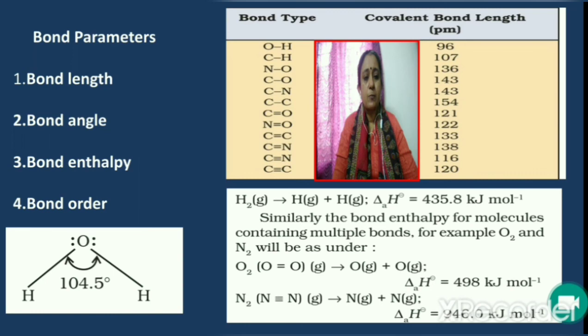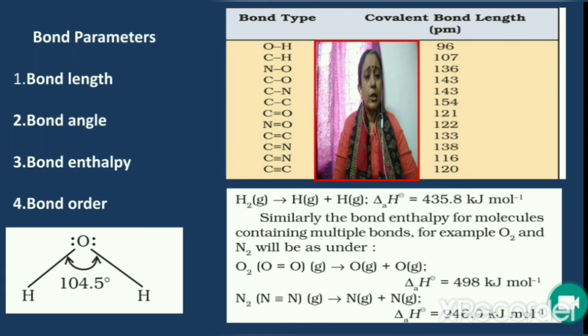Now what is meant by bond order? Bond order is the number of bonds present between atoms in a molecule. For example, consider chlorine molecule, Cl2. A single bond is present between the two chlorine atoms. Therefore, the bond order is equal to 1. Now consider oxygen molecule, O2. You know that there is a double bond between the two oxygen atoms. Therefore, the bond order is equal to 2.